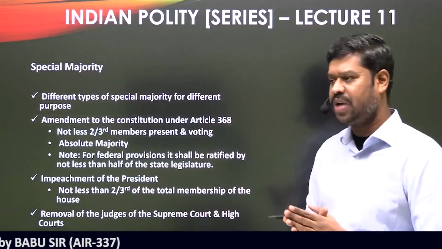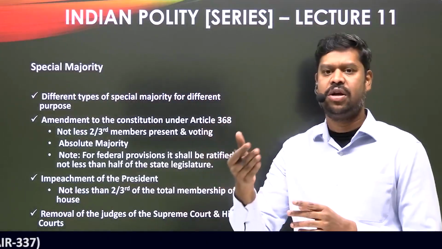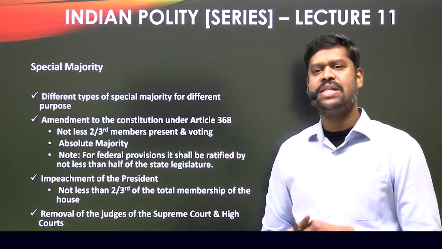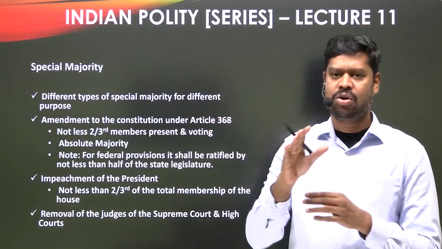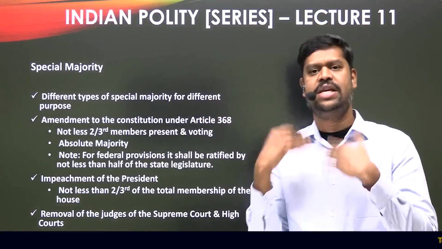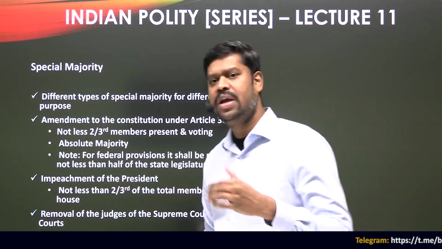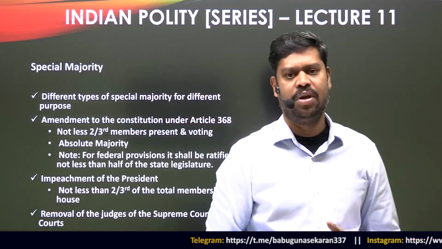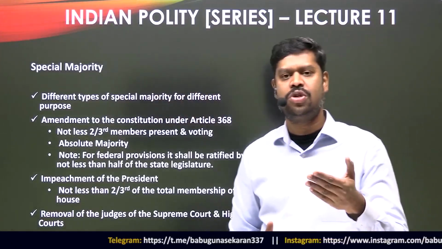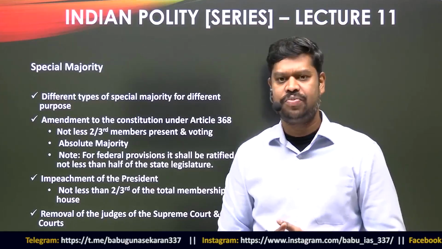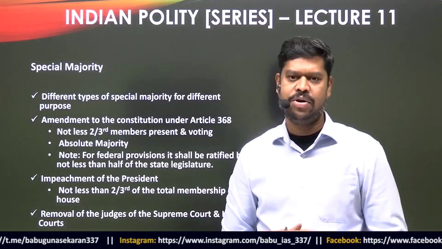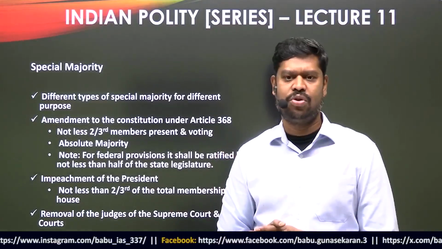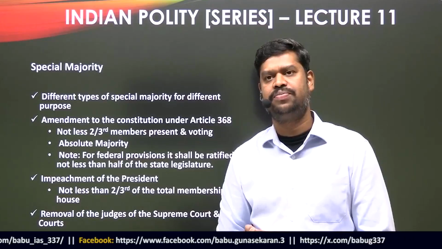I said there are different types of special majority used for different purposes, so now let us try to understand some examples. The Constitution says that to amend the Constitution, if any change is to be made, it can be done only by a special majority under Article 368. And we have already seen who has the power to amend the Constitution. If you know the answer, put it in the comment box. Of course, it is the Parliament, which has the power to amend the Constitution under Article 368.